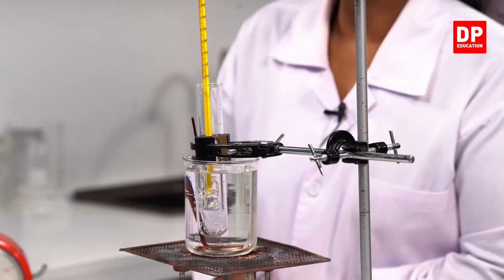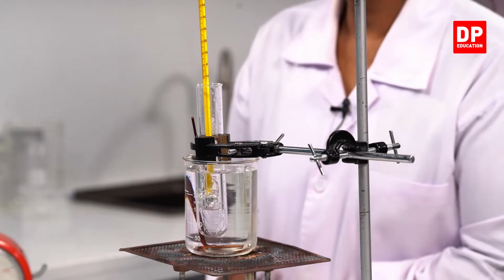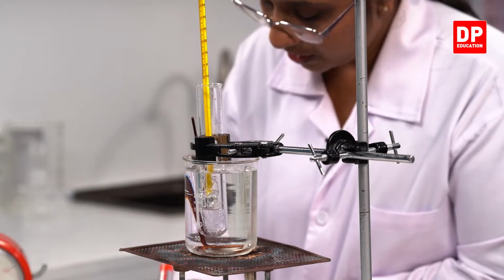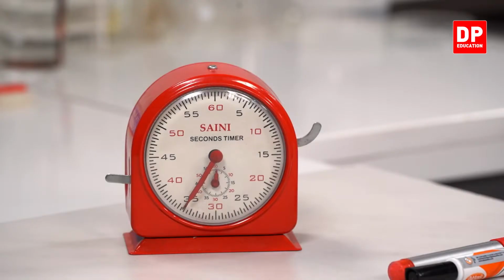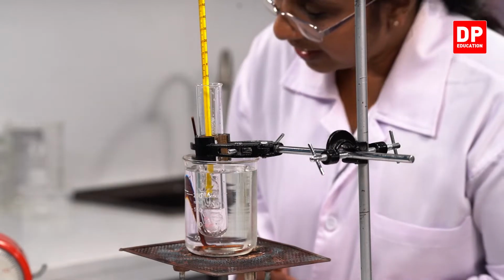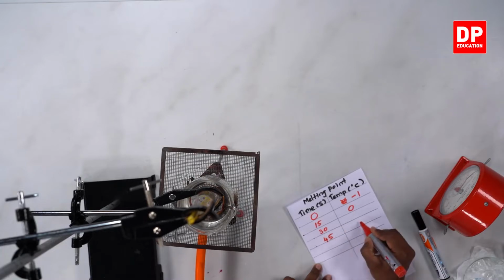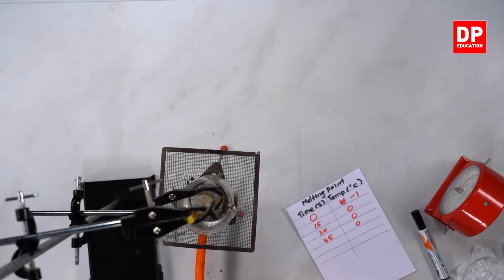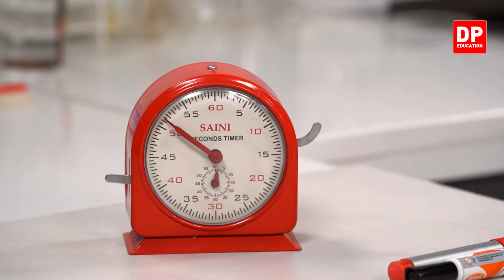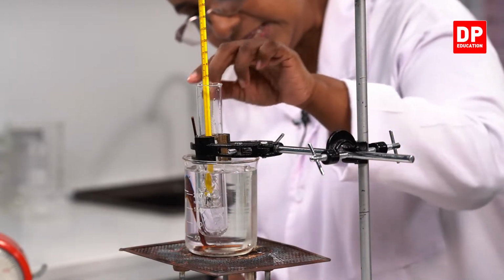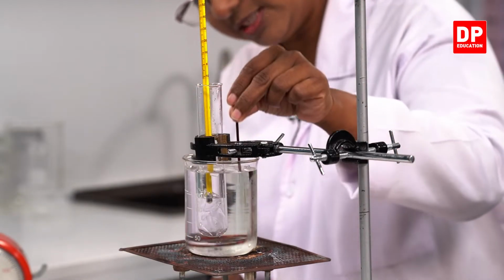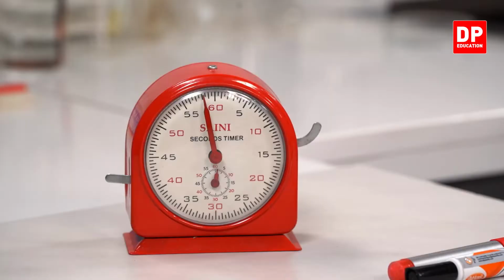After 30 seconds, 0 degrees Celsius. I'll wait for another 15 seconds to see if the temperature changes. At 45 seconds, the temperature is still 0. So we will wait till it goes to 1 minute. You can see little by little, now I have to mix this also. Now the ice is melting after 1 minute.